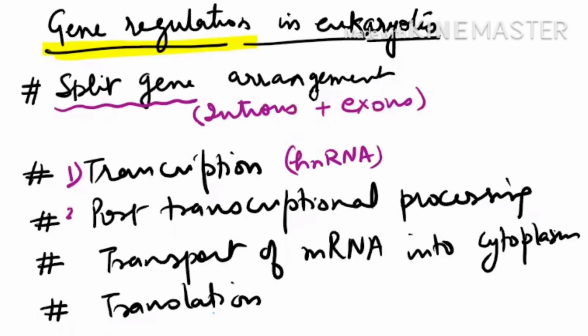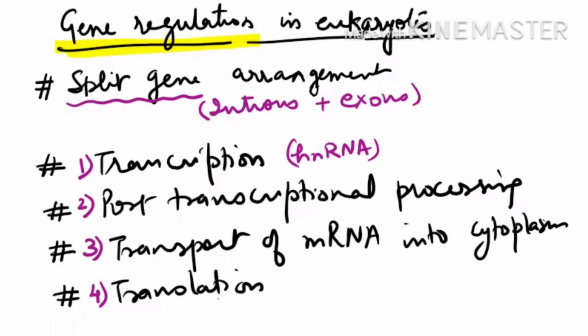After processing, it has to be transported into the cytoplasm, because translation occurs in the cytoplasm in eukaryotes. Once it is transported to the cytoplasm, only then can translation occur.